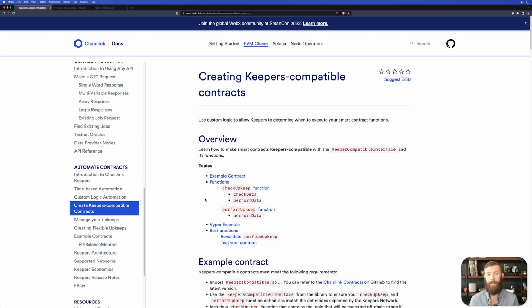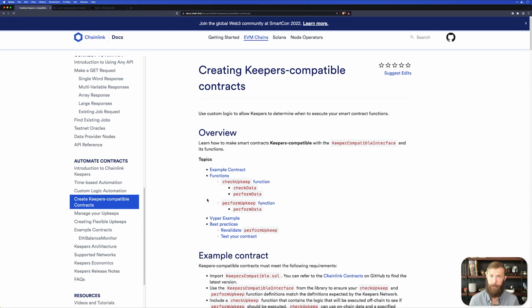The first of which is a check upkeep function that will return a Boolean, as well as possibly some data that lets us know if we need to actually perform upkeep. And that tells us what the second function is. It's perform upkeep. So with a check upkeep function and a perform upkeep function, we have a keepers compatible contract.